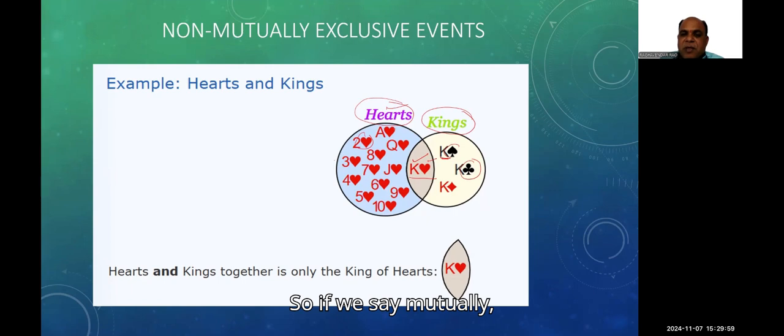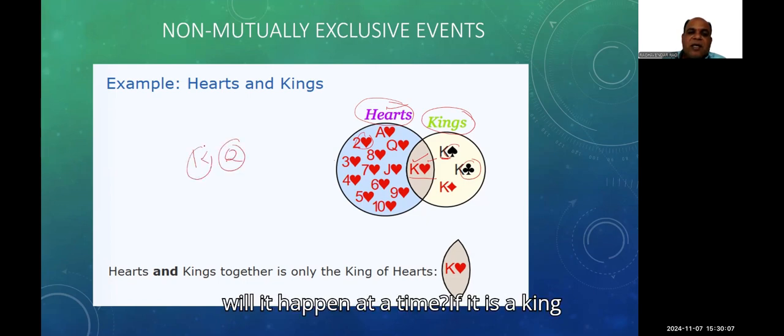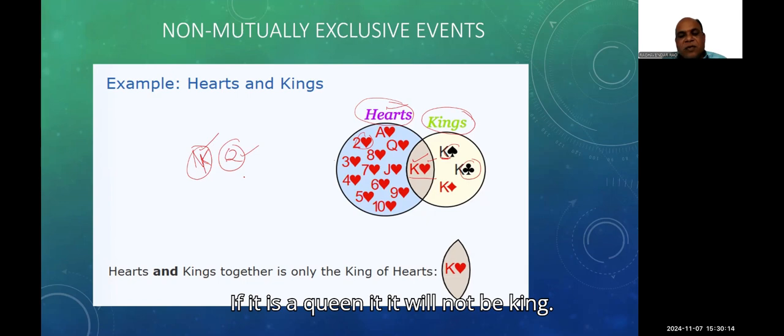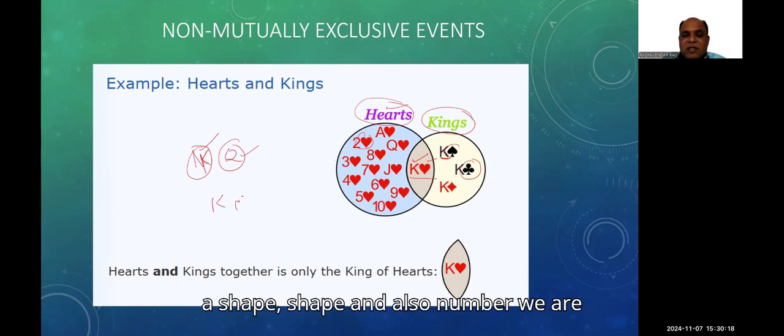So if we say mutually exclusive events, either kings or queens, will it happen at a time? If it is a king, it will not be a queen. If it is a queen, it will not be a king. But what we are doing? King is one, and heart is a shape. Shape and also number we are taking.